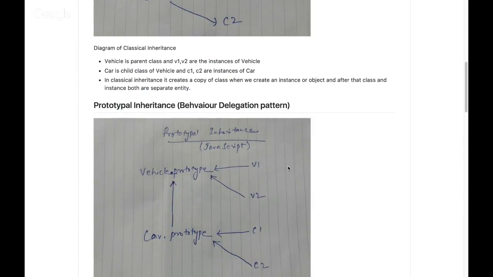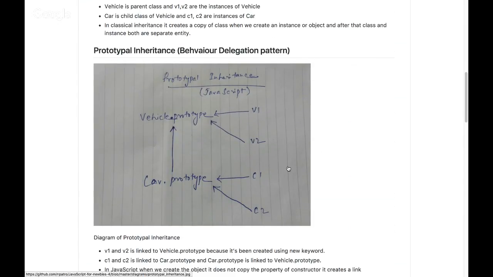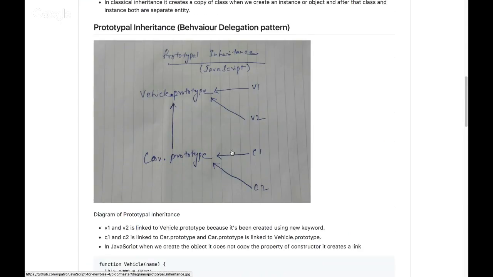So when I say prototypal inheritance, I say vehicle.prototype is a parent, and let's say vehicle is a parent class. When I create an object out of that, what happens? The link gets created. That's what we saw in our previous diagram, right? So v1 creates a link to vehicle.prototype when I create v1 from the vehicle constructor with the new keyword. Similarly, if I create v2, you can see the arrows are going towards it. So even after we create them, both are not separate entities because it's a link.